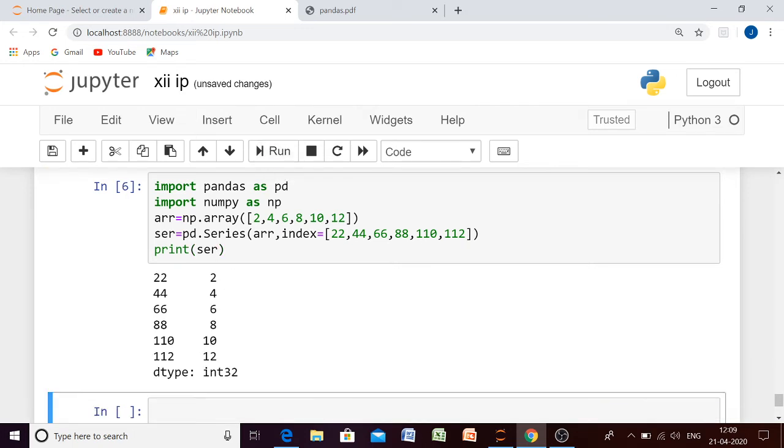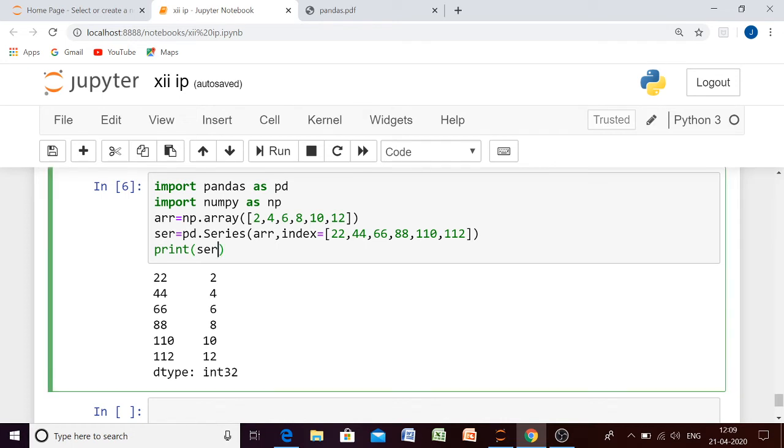Now see, here it is showing the index values which we have provided. That doesn't mean that it does not have the implicit one, it also has the implicit index values. And what were those index values? Those start from 0, 1, 2, like that. It is also there. This one is given by us. So when you write ILOC, this will take those implicit values. Suppose I am writing here 1 2 4.